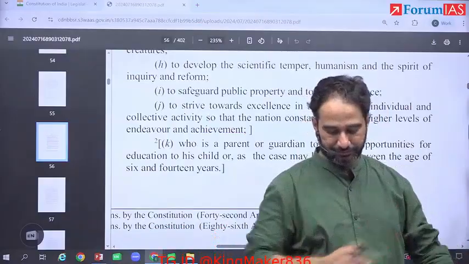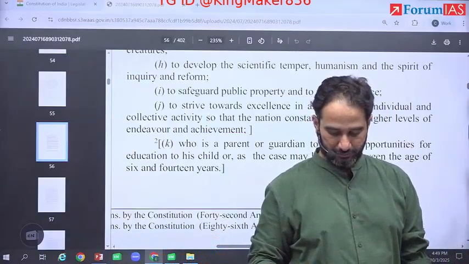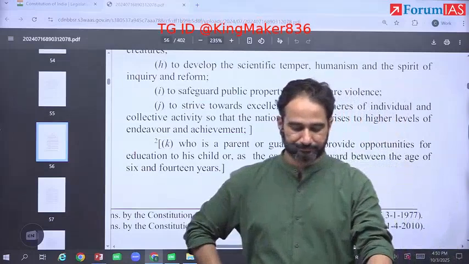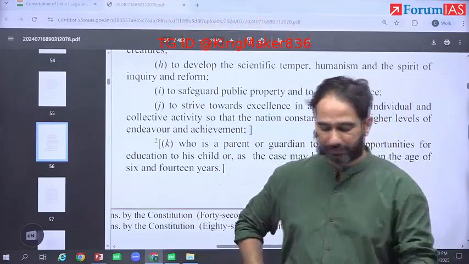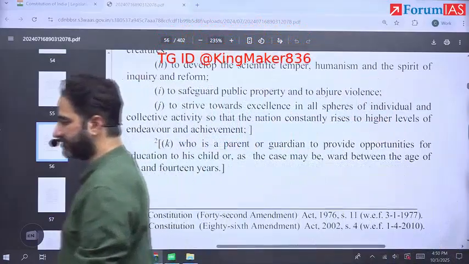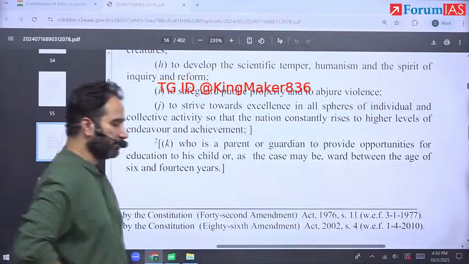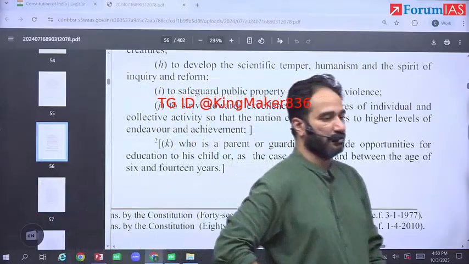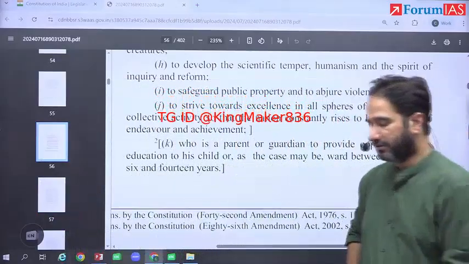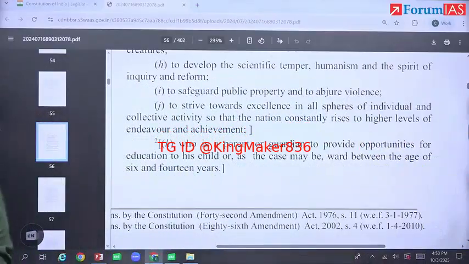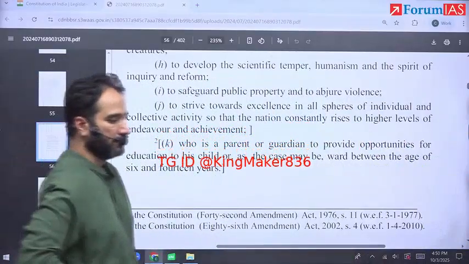Write down: relationship between fundamental rights, DPSP, and fundamental duties.